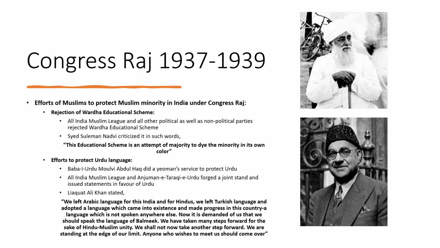So what do these policies depict? What was the mentality of the leaders of Congress? Why did Congress adopt all these policies, and what does it show? What was the main aim of Congress leaders behind adopting all these policies? Students, the main aim of Congress leaders was to amalgamate Muslims and Hindus. Its main aim was to erode away the separate identity of the new generation of Muslims.